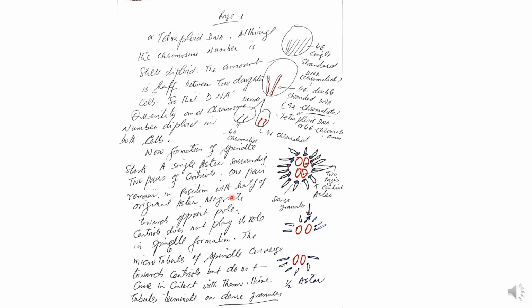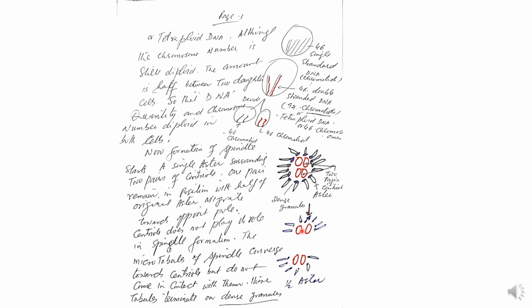Now one pair remains in position. This one pair of centrioles remains in its own position where it is present. The other migrates to the opposite side. When it migrates, these are the two centrioles which pass toward the one side.